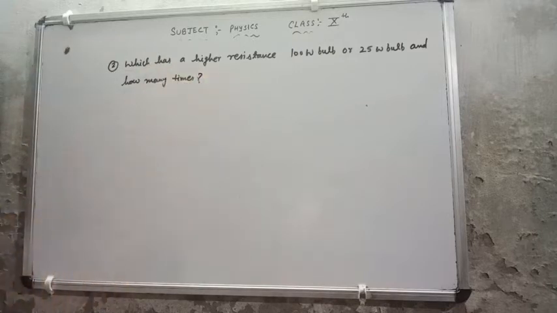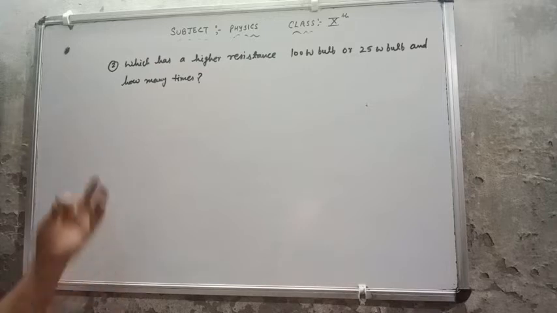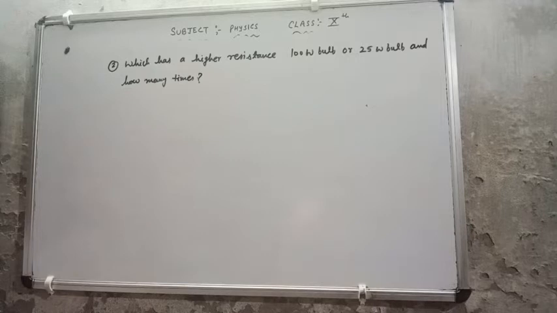Now they have said which has a higher resistance. They are giving us only the power. So keep in mind the voltage will remain the same. In India the voltage whatever we are using is 220 volt, so the voltage will remain the same here.